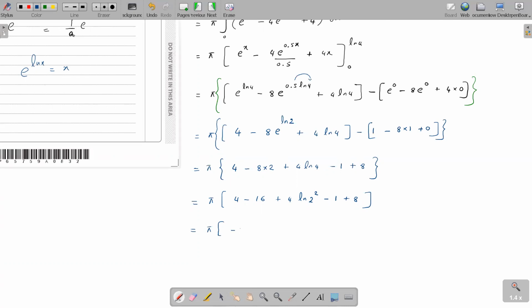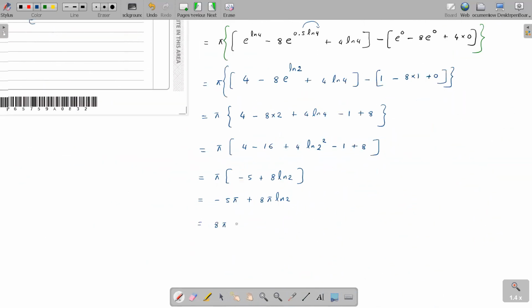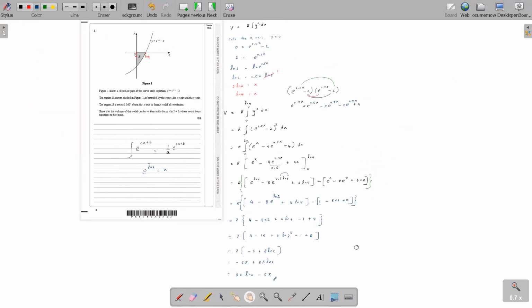Minus 5 plus 4 ln of 2 to the power 2. The power 2 comes to the front, multiplies with 4 and gives you 8 ln 2. Isn't it? Yes. So minus 5 pi plus 8 pi ln 2. That's to show that, I mean, something like a ln 2 plus b. So a is 8 pi ln 2 plus b is minus 5 pi. That's all. Okay, so that is the end of question number 3.